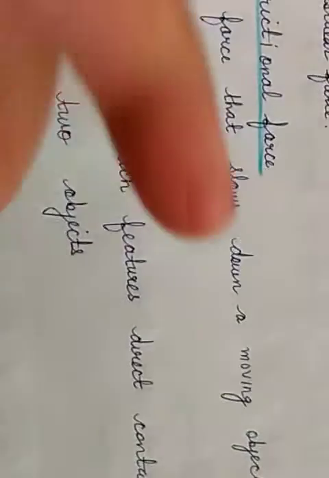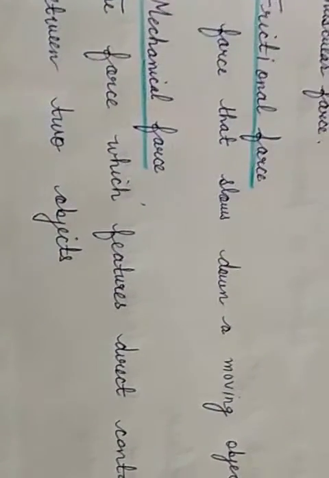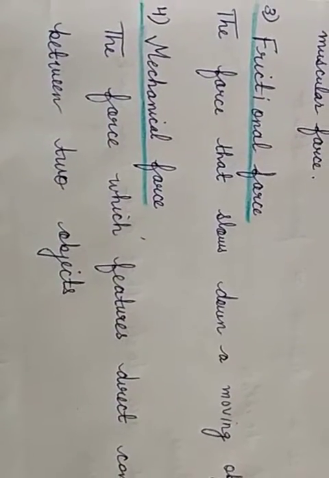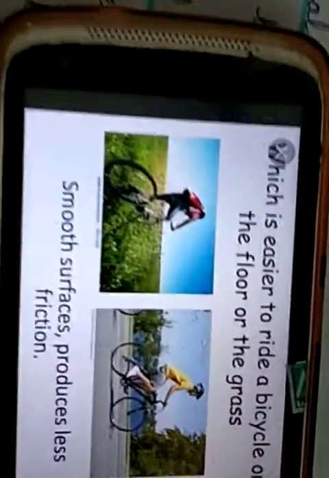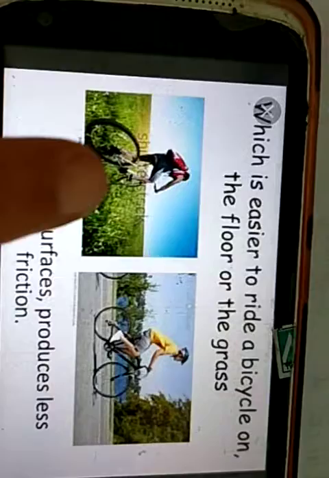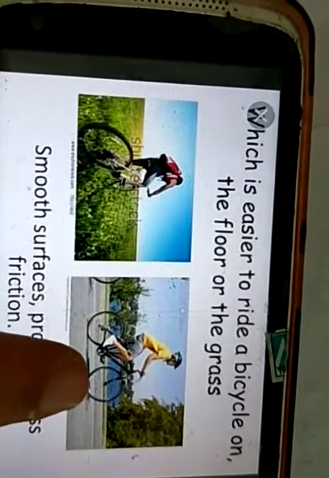Frictional force is that force that slows down a moving object. So whenever an object is moving, friction either stops it or slows it down. And I have told you that friction is always more on a rough surface as compared to a smooth surface, as you can see in this picture.